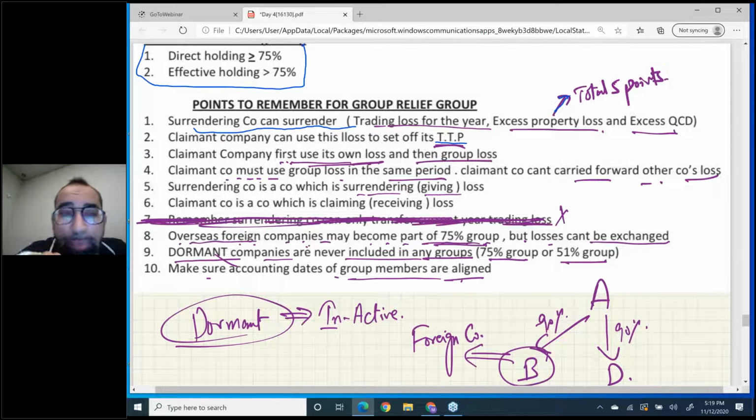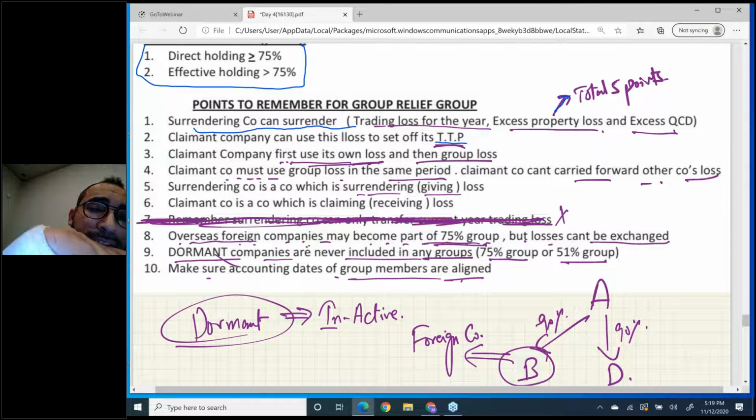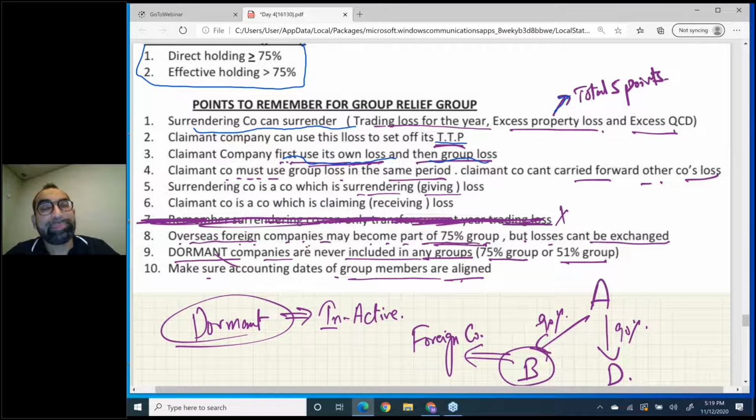Now, third point. This is very important. The claimant company first uses its own loss and then group loss. What does it mean? First, you have to eat your own food, and then your brother's food. So what if the claimant company has some losses of its own as well, plus it has taken some loss from its brother? First it has to use its own loss. Okay, don't forget.